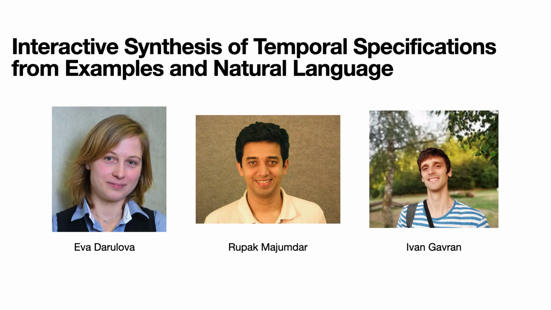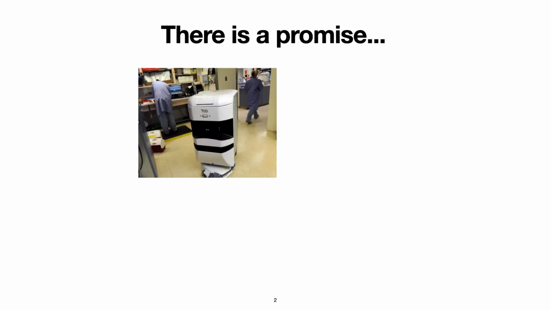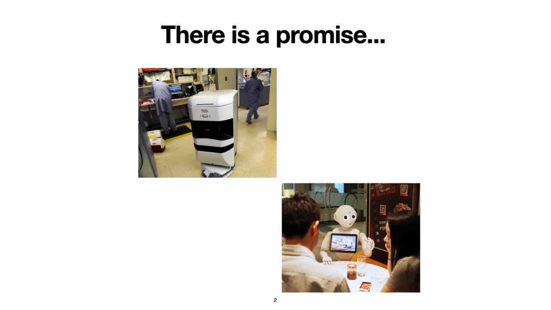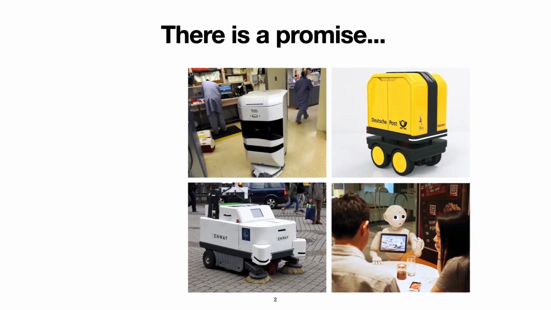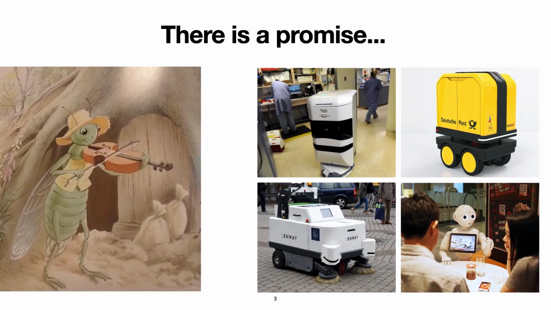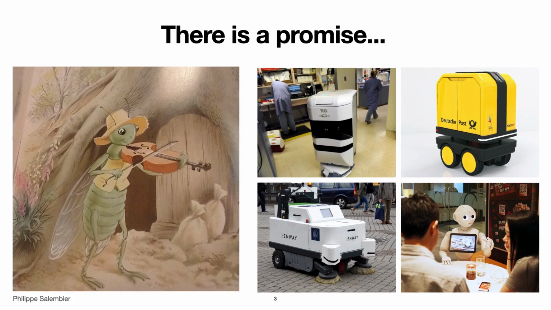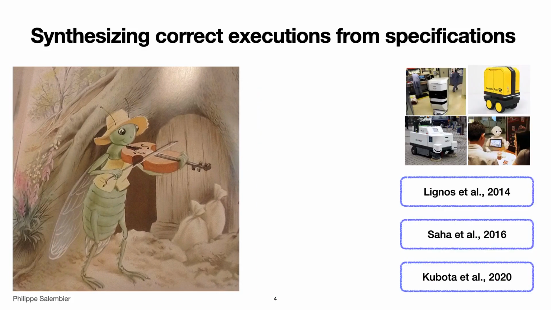There is a promise made to humanity. A promise of robots delivering medications in hospitals, bringing food and drinks, delivering post, or cleaning streets. All the while, humans will sing and dance, play sports, think about the meaning of life, and make love. Many scientists have worked on that promise in various directions.